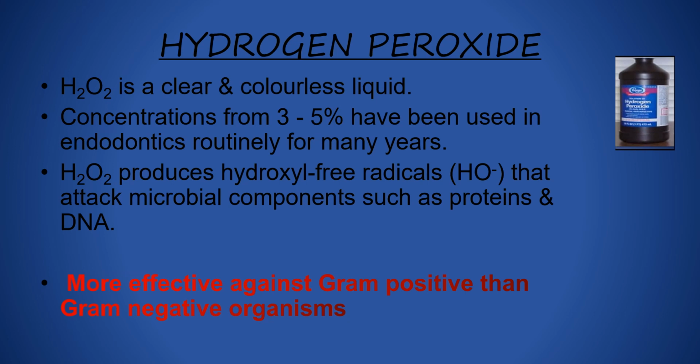Hydrogen peroxide. Hydrogen peroxide is a clear and colorless liquid, with concentration from 3 to 5%. It has been used in endodontics routinely for many years. Hydrogen peroxide produces hydroxyl free radicals that attack microbial components such as proteins and DNA, and is more effective against gram-positive than gram-negative organisms.